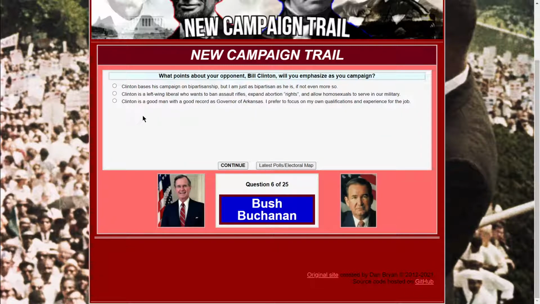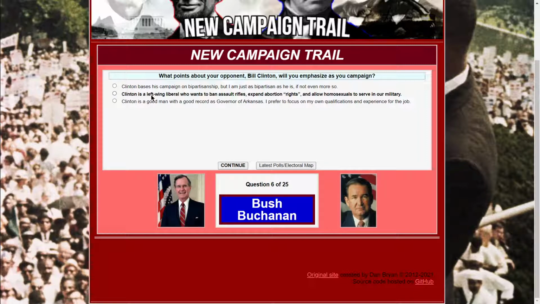What points against your opponent will you emphasize in the campaign? Number one would be campaign. Clinton bases his campaign on bipartisanship, but I'm as bipartisan as he is, if not even more so. No, okay, that's not a winning message. Number two is Clinton is a left-wing liberal who wants to ban assault rifles, expand abortion rights, and allow homosexuals to serve in the military. That's a pretty good one.